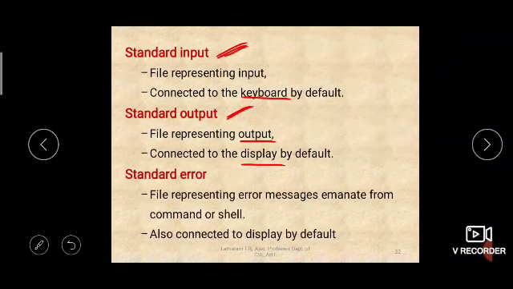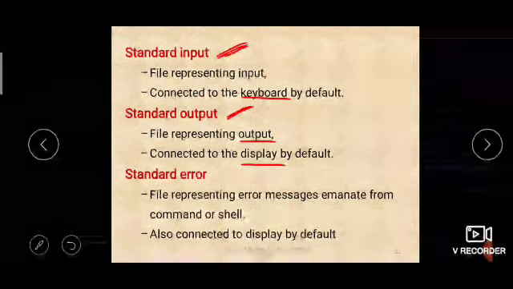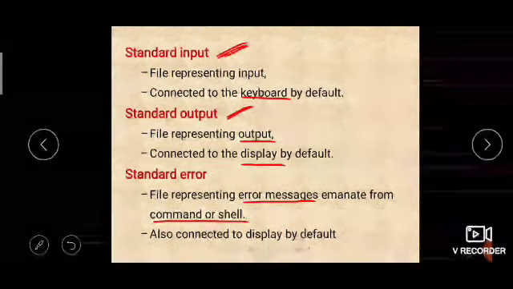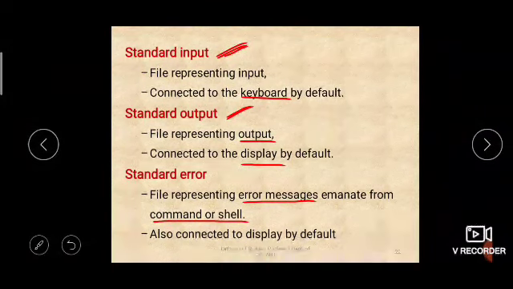Then standard error. See, this is an interesting one. It is a file which represents all error messages. For any operation you perform, for example, you are trying to display the contents of a file and that file does not exist on your system, then an error message will be displayed, like unknown file name, isn't it? That error message will come from either the command or the shell. If there is a problem with the command, like if you type cot instead of cat, it is a spelling mistake and the command is not found, then the error will come from the shell.